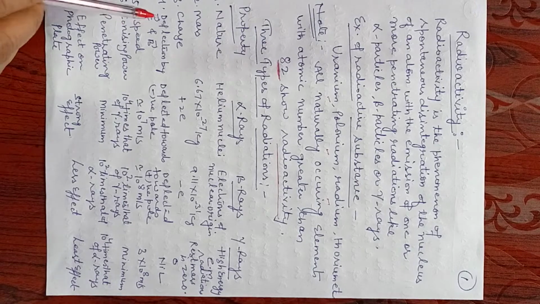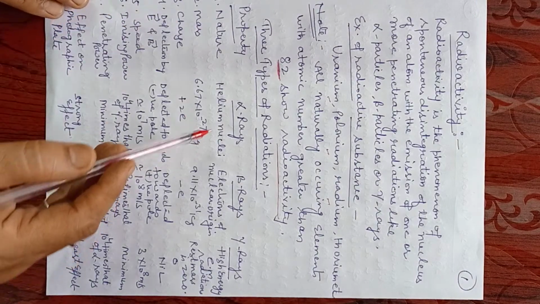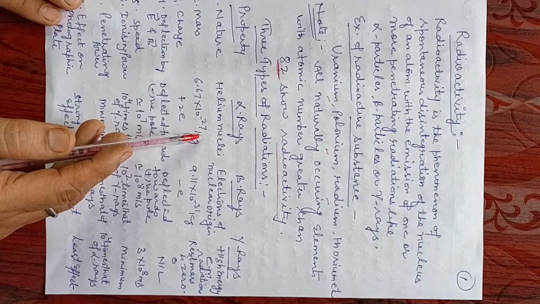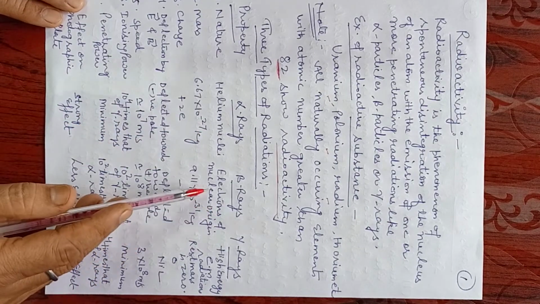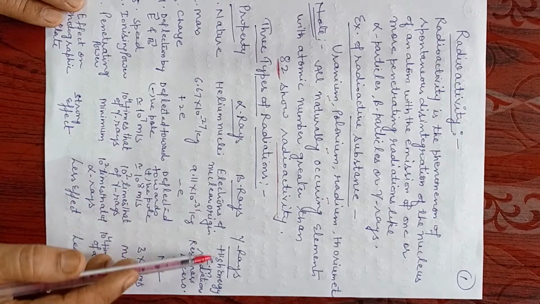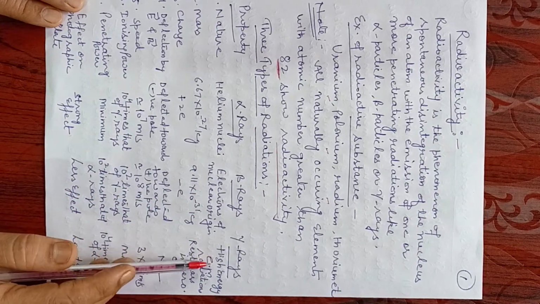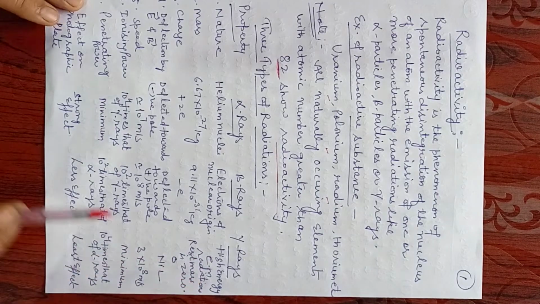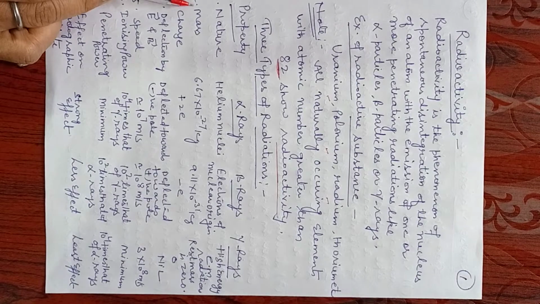First of all, if we talk about the nature, alpha rays are nothing but the helium nucleus, whereas beta rays are nothing but electrons of nuclear origin, and gamma rays are high energy electromagnetic radiations. Second property is mass.